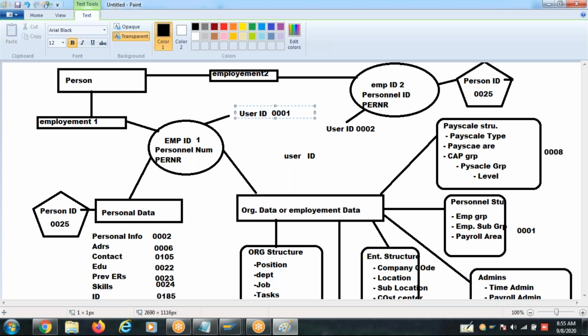He can view the payment information. Understood? So the user ID is used for the permissions in the system. What data he can access is controlled by the user ID. Understood, guys? If you understood this, SuccessFactors will be easy for you.